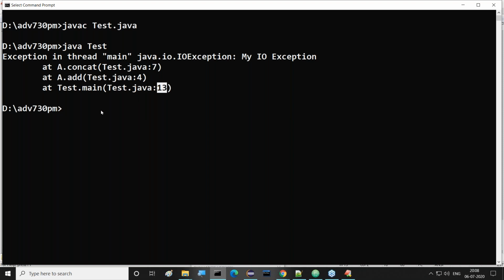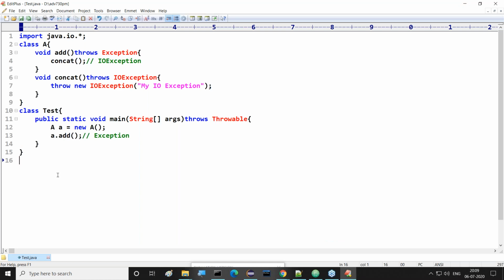Guys, all of you observe this clearly. So why am I telling you about this throws keyword here? All of you understand this clearly. Listen, all of you understand this flow of execution. We are getting clarity, but what is the requirement to use this process? See, in our Java program we may use a number of methods. A number of predefined methods we may use there. The predefined methods have the throws keyword as part of their prototype.